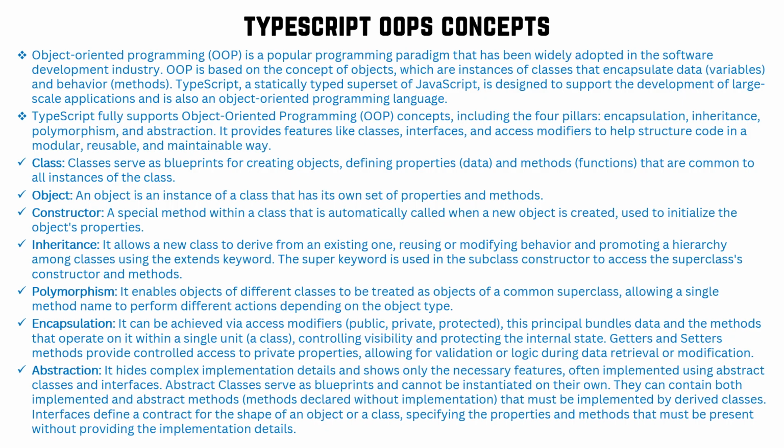This is the way you can handle encapsulation. Then the last one is called abstraction. Encapsulation is hiding the data, whereas abstraction means hiding the implementation details. Whatever method we are creating, we want to hide it. So it hides complex implementation details and shows only the necessary features, often implemented using abstract classes and interfaces. Abstract classes serve as the blueprint and cannot be instantiated on their own. They can contain both implemented and abstract methods that must be implemented by derived classes. Interfaces define a contract for the shape of an object or a class, specifying the properties and methods that must be present without providing the implementation details.